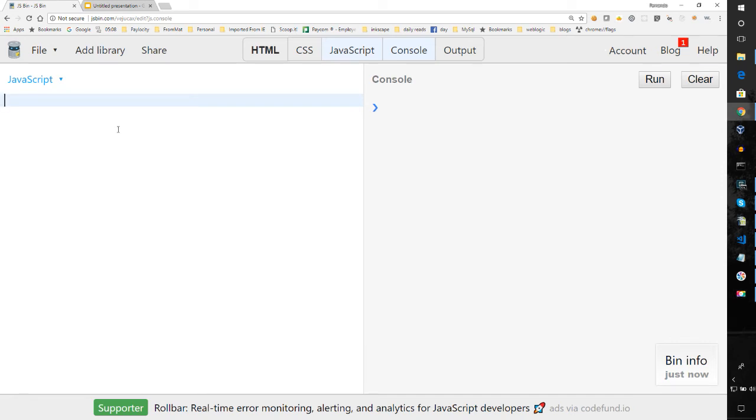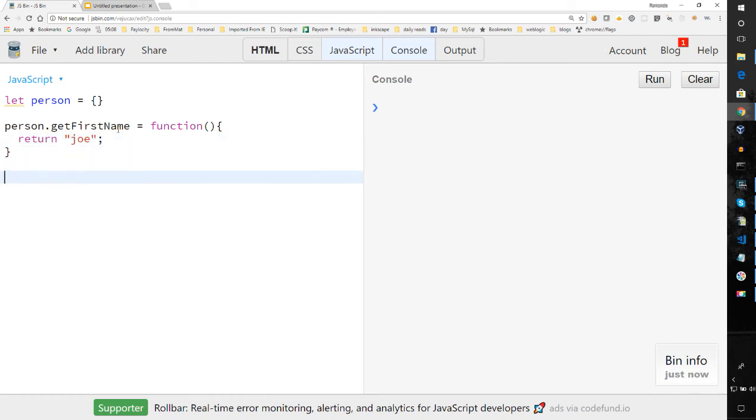So let's start by declaring our object. So let's have an object called person. And we can have an empty object, and then we can extend that object and add attributes. So we can give it, for example, and we can also give it attributes.